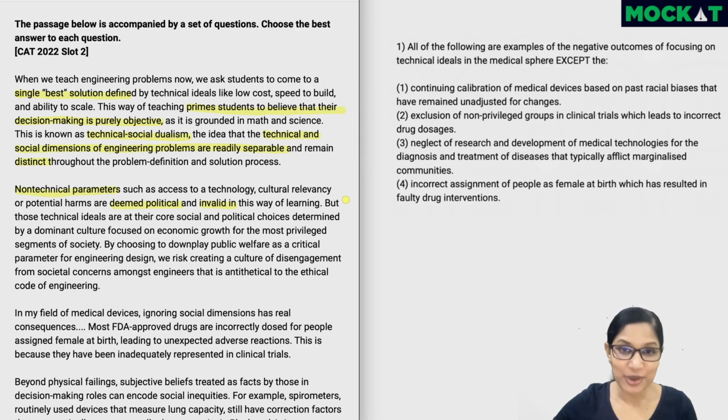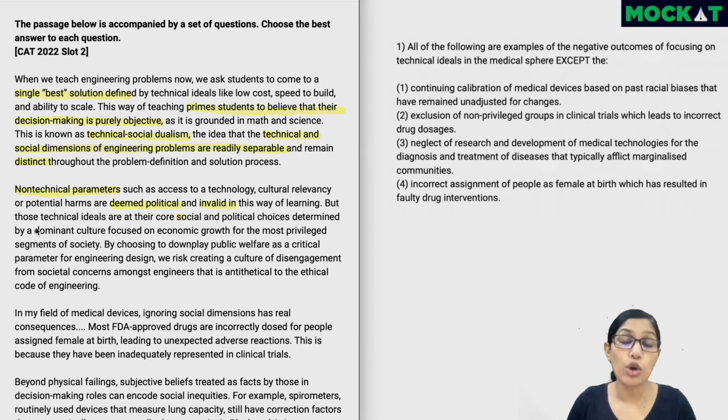But, a very important word as I teach in my lessons, those technical ideals are at their core social and political choices determined by a dominant culture focused on economic growth for the most privileged segments of society. Now, while people are trying to separate the non-technical parameters, the social aspects, and say that's more political, we are engineers, we look at the technical aspect, we're not concerned with this. But coming up with these technical ideals themselves are social and political choices